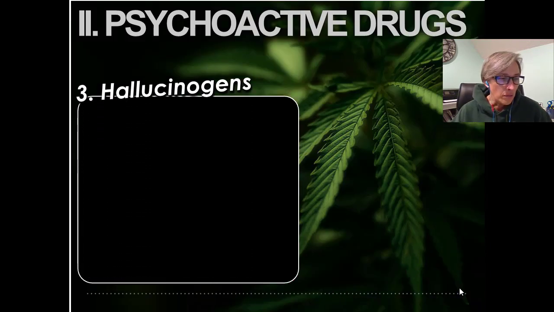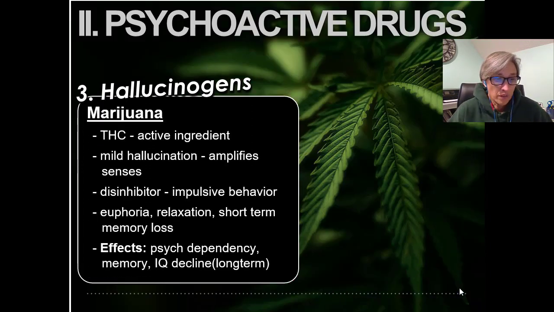Now, marijuana. For over 5,000 years, hemp has been cultivated for its fiber, including by people like George Washington and other founding fathers. However, they grew it for its fiber that could be used for clothing, for construction materials, and for paper. The leaves and flowers of this plant, which are sold as marijuana, contain THC.